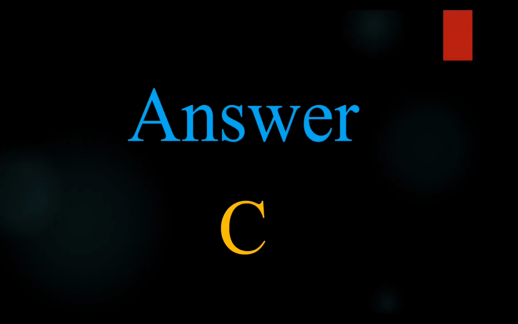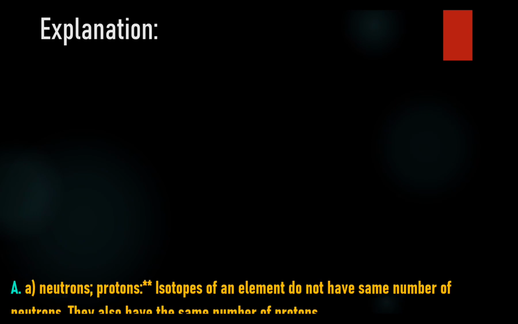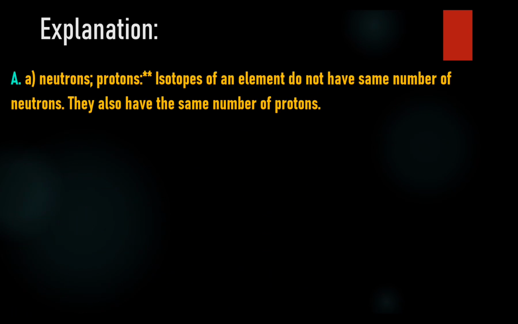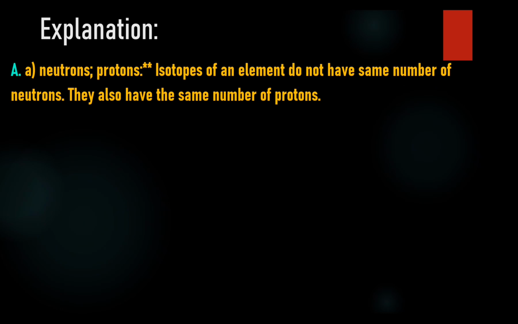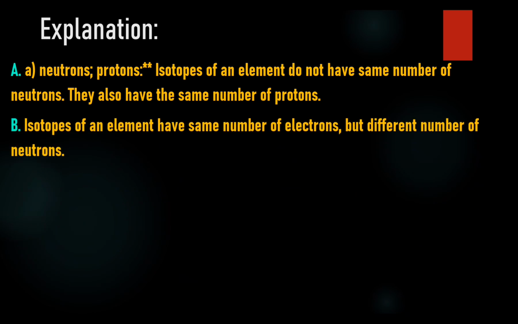Answer: C. Protons, neutrons. A. Neutrons, protons. Isotopes of an element do not have the same number of neutrons. They also have the same number of protons. B. Electrons, neutrons. Isotopes of an element have the same number of electrons, but different numbers of neutrons.